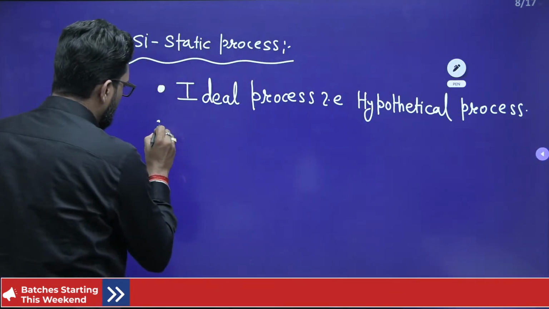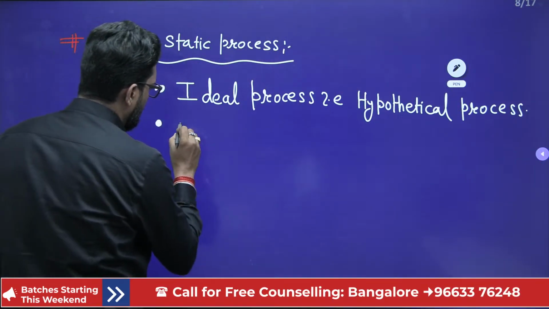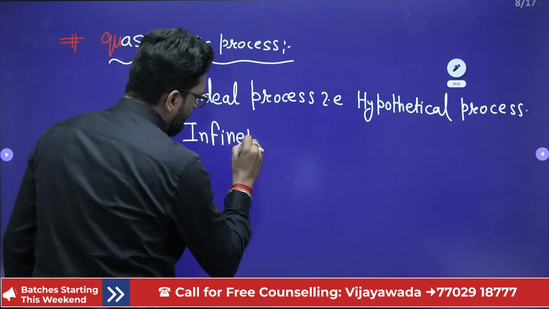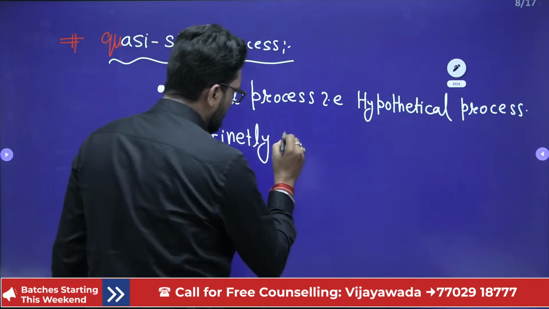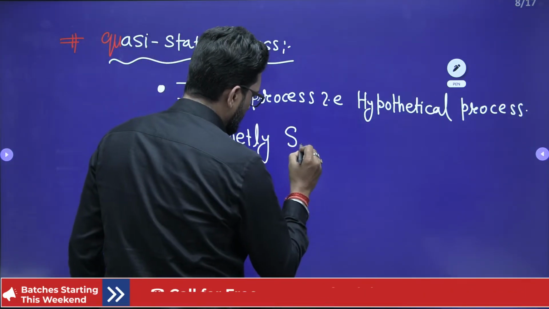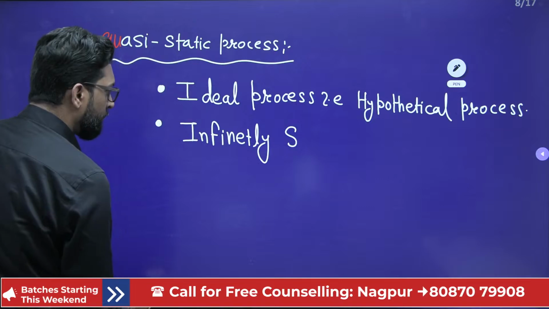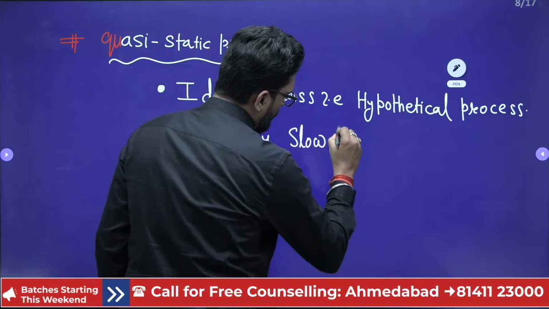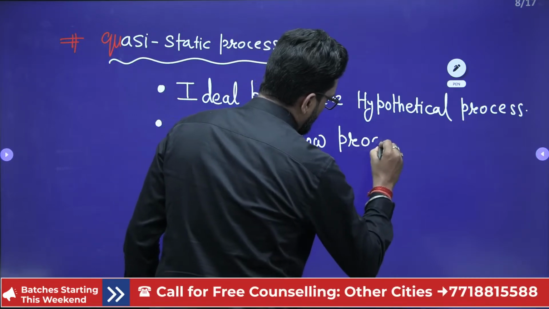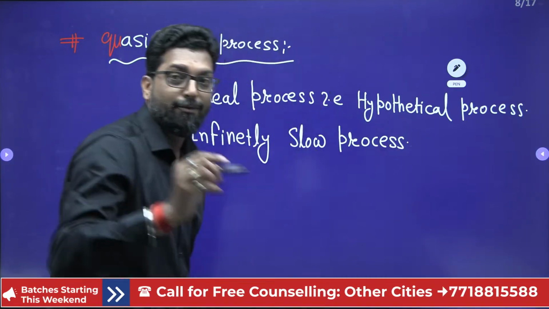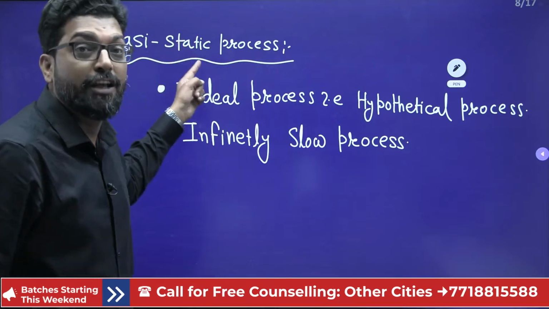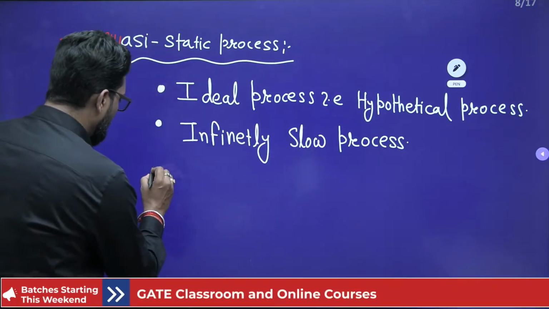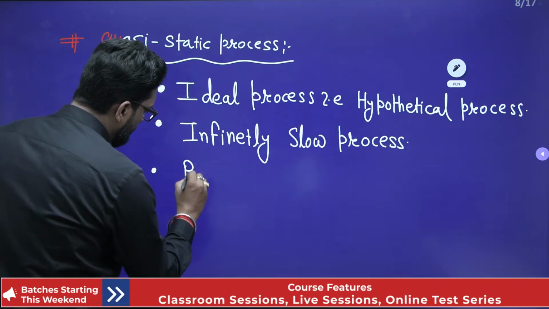Number second, infinitely slow process. Someone says, sir, it is a slow process. No, infinitely slow process, infinitely small slow process. Number third, the reversible process.